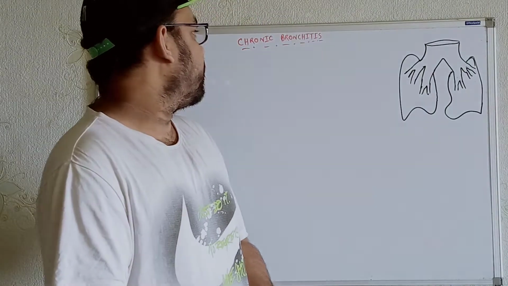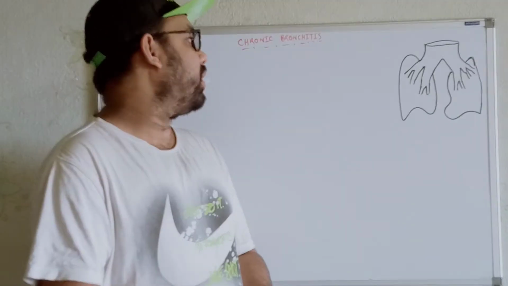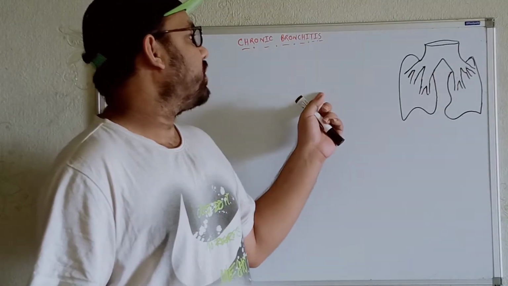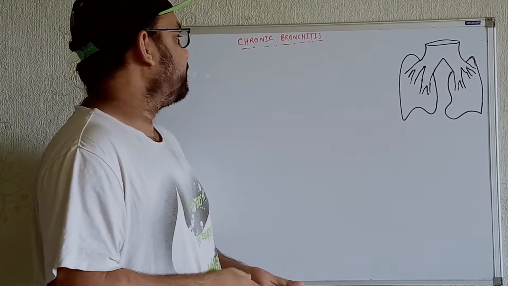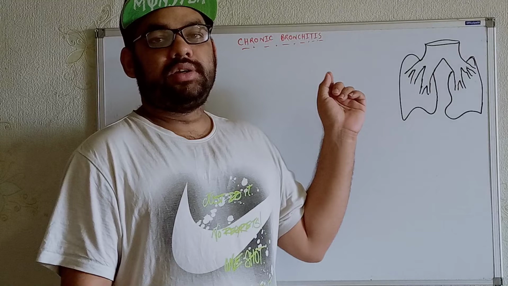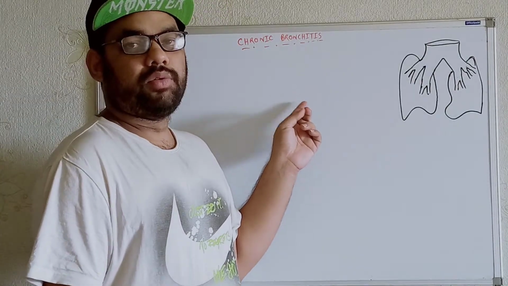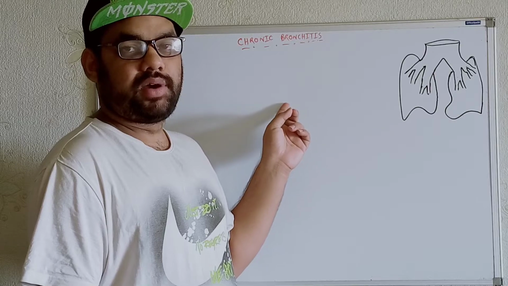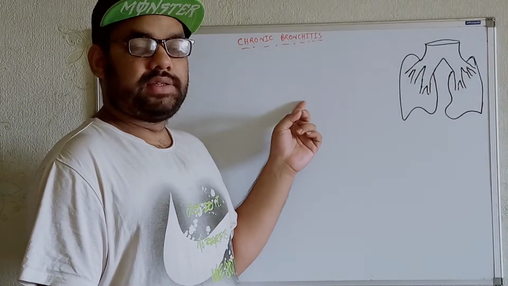Today we'll talk about chronic bronchitis. From the term it's quite easy to understand that chronic means we'll get it for the long term, and bronchitis means we'll get inflammation of the bronchial system. So in terms of etiology, the most common cause that can develop chronic bronchitis is smoking. Now let's talk about how smoking develops chronic bronchitis.